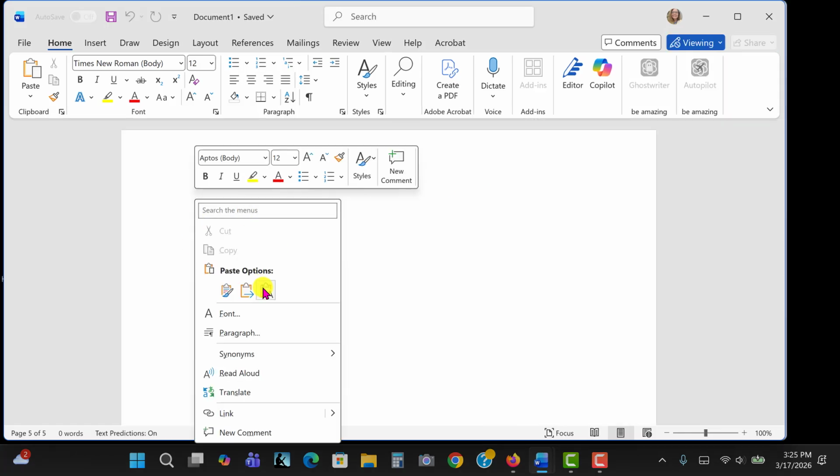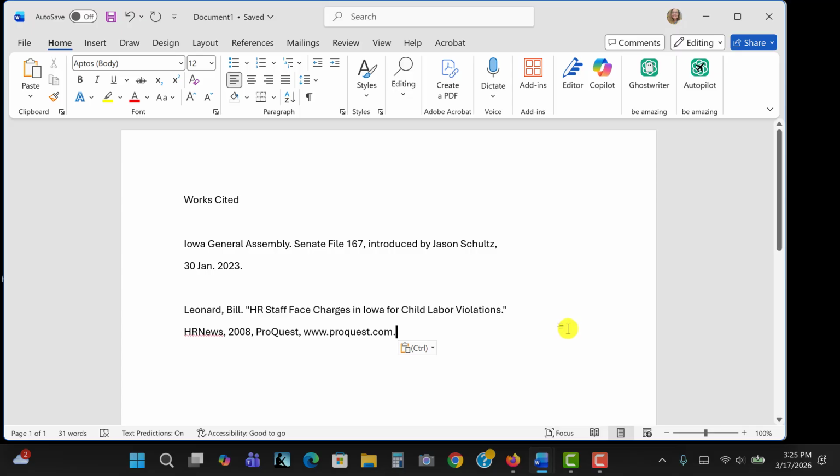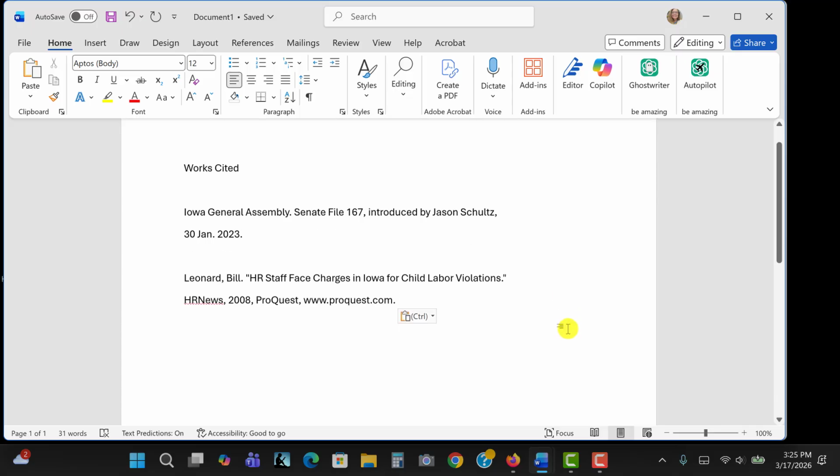So this is the works cited that Copilot gave me, and so this would be cited as Iowa General Assembly, and this would be cited as Leonard. And then you can't just copy and paste it in as it says, because you have to actually go through and format it.